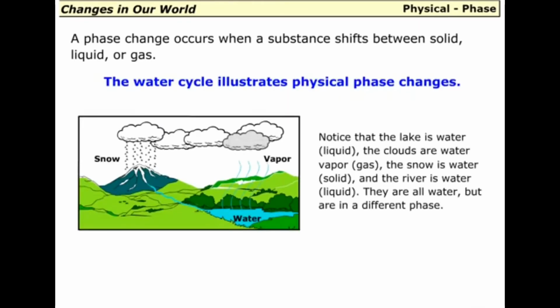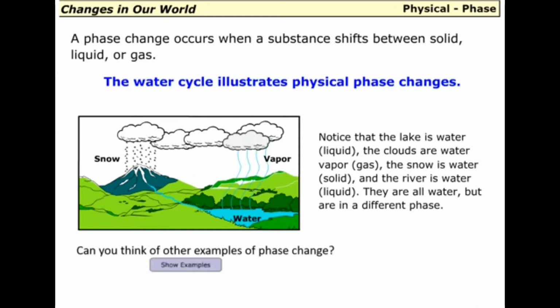The water cycle illustrates physical phase changes. Notice that the lake is water, the clouds are water vapor, the snow is water, and the river is water. They are all water, but are in a different phase. Can you think of other examples of phase change?